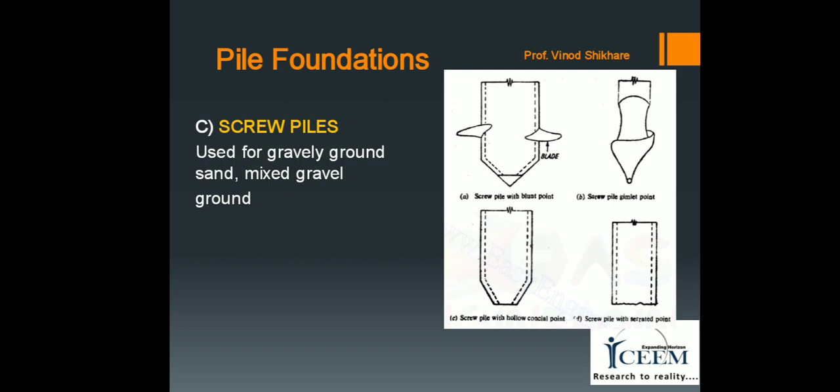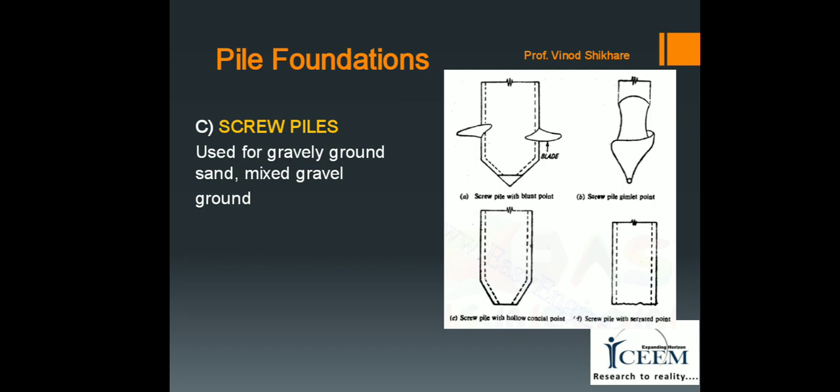Next type is screw piles. These piles are used for gravelly ground, sand, mixed gravel ground, etc. These look as in the figure.